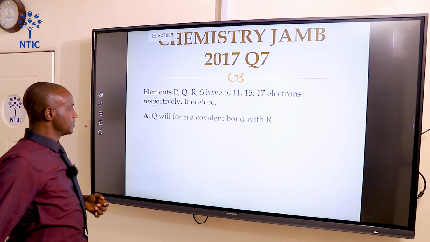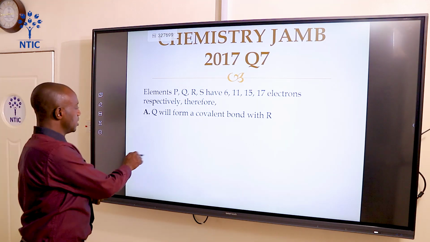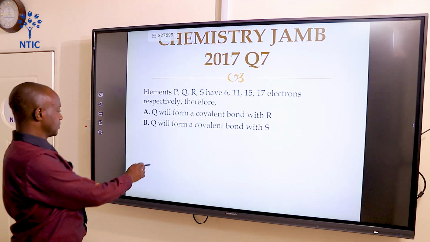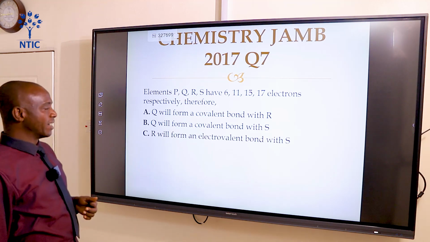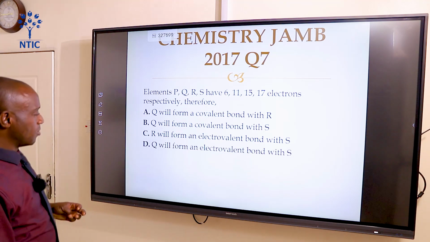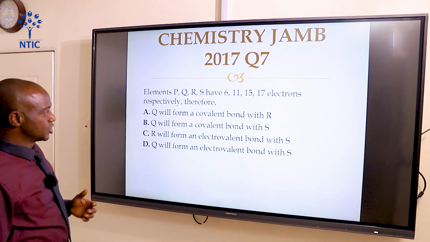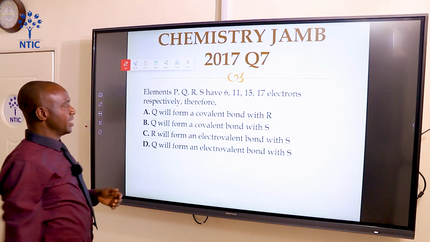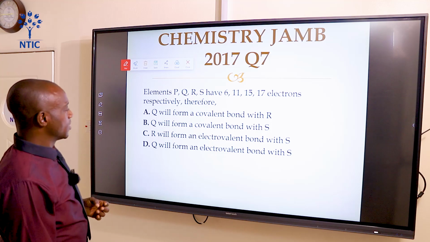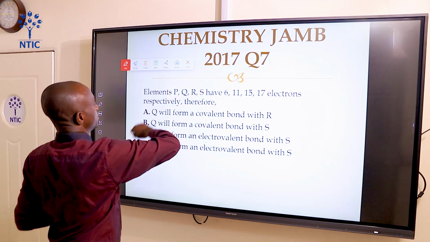Therefore, let's see the options. A, Q will form a covalent bond with R. B, Q will form a covalent bond with S. C, R will form an electrovalent bond with S. D, Q will form an electrovalent bond with S. Even before we move to the explanation, R is a non-metal, therefore Q will form a covalent bond with R, okay? Let's just see the explanation there.